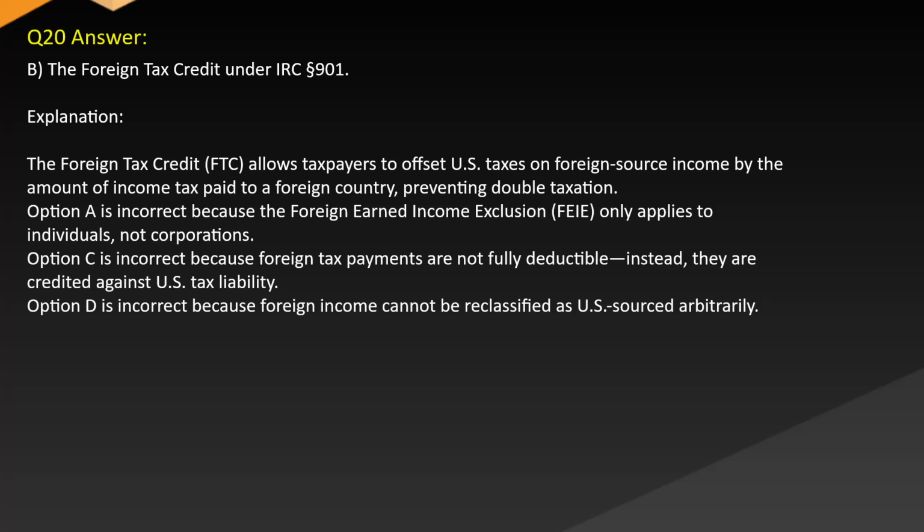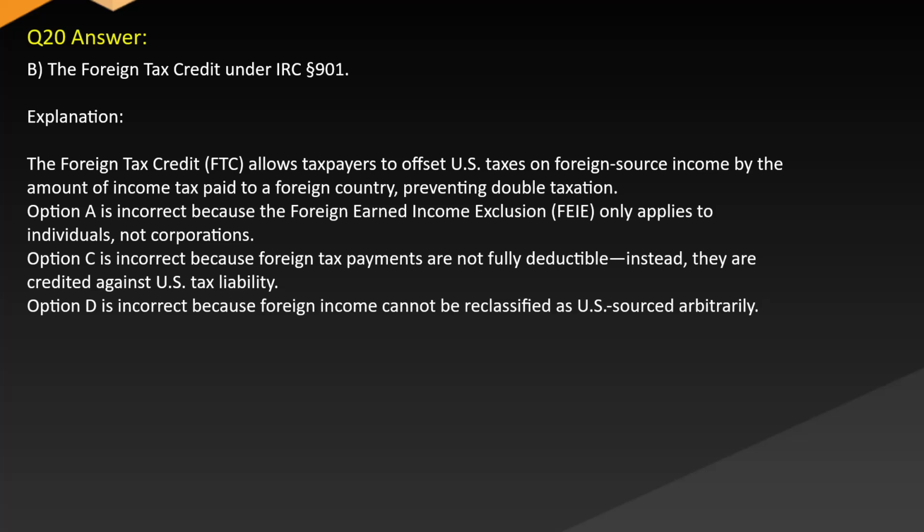Answer: B. The foreign tax credit under IRC. Explanation: The foreign tax credit (FTC) allows taxpayers to offset U.S. taxes on foreign source income by the amount of income tax paid to a foreign country, preventing double taxation. Option A is incorrect because the foreign earned income exclusion (FEIE) only applies to individuals, not corporations. Option C is incorrect because foreign tax payments are not fully deductible. Instead, they are credited against U.S. tax liability. Option D is incorrect because foreign income cannot be reclassified as U.S.